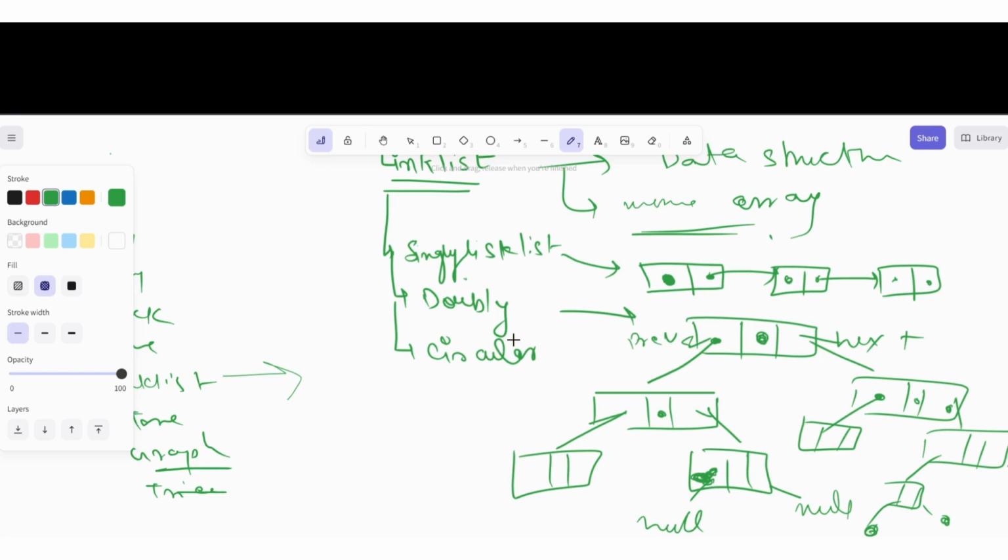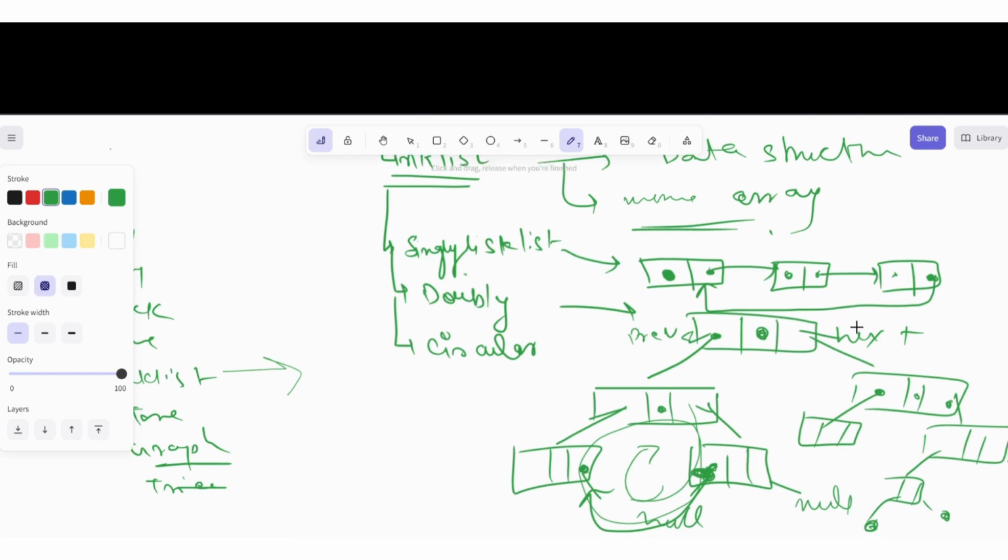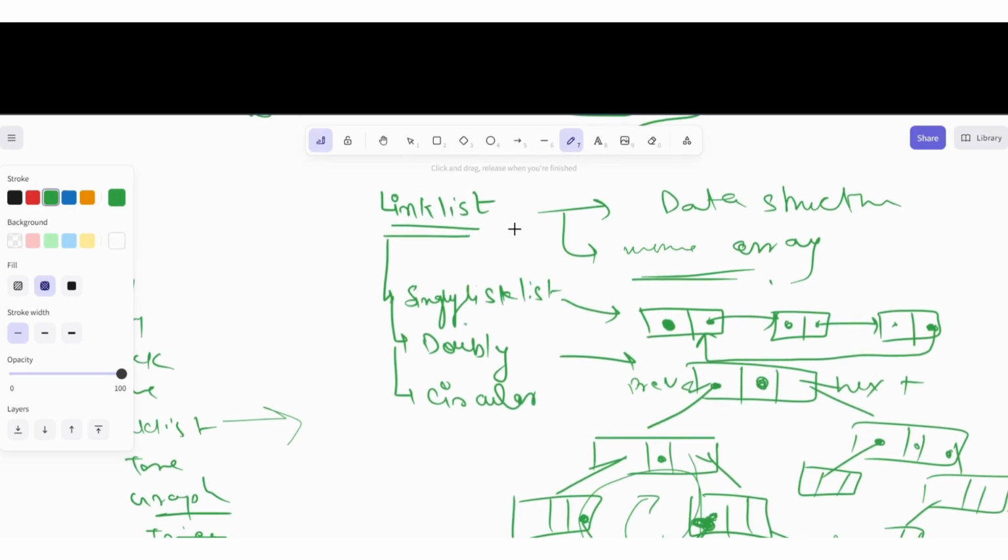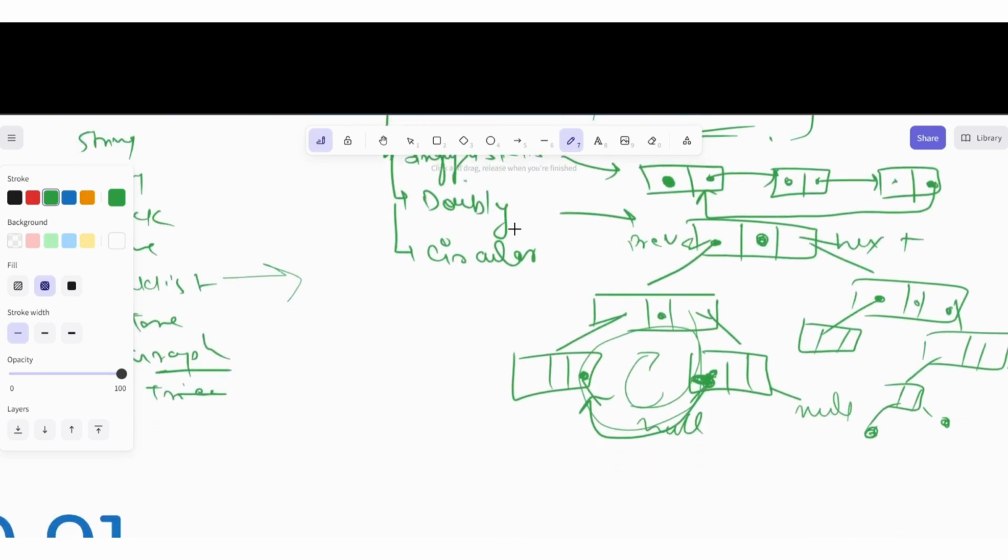Now, if I talk about the circular linked list, suppose this next is pointing to this. Here we can see that one circular path is visible, right? So we can call it circular. In a singly linked list also, suppose this is the next and it is pointing to the first one. Here also a circular structure is present, so we can call it a circular linked list. That's how in linked lists we have three types present.